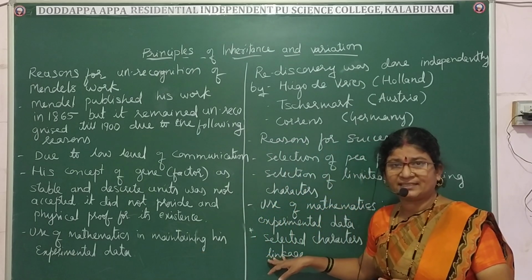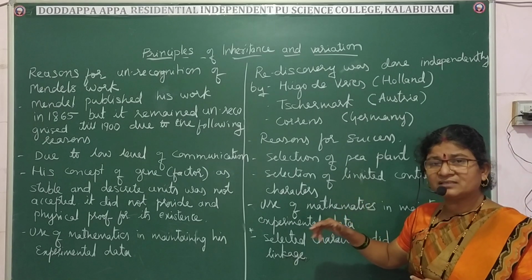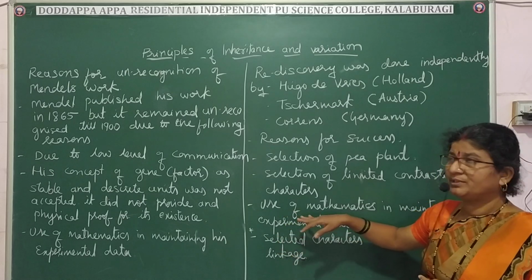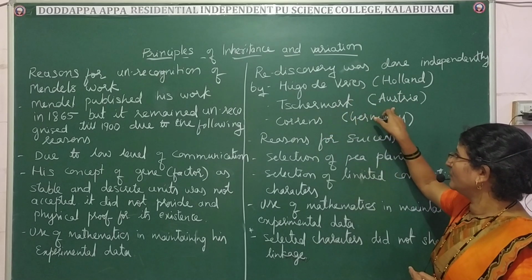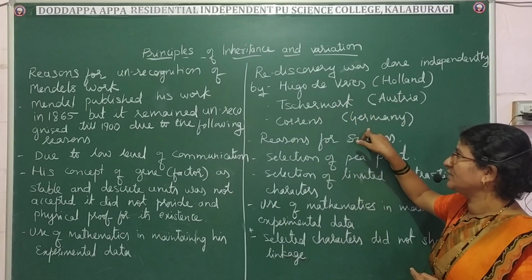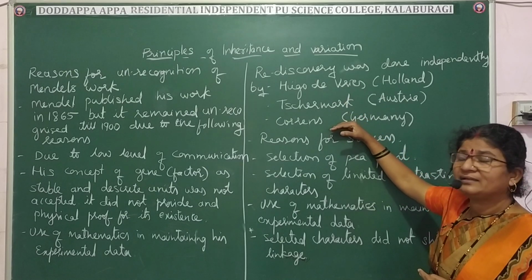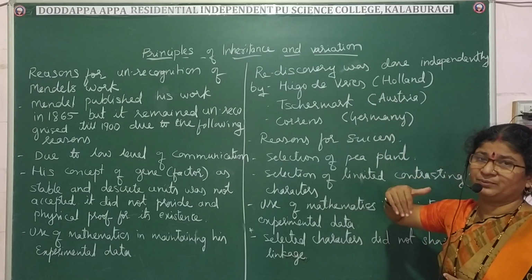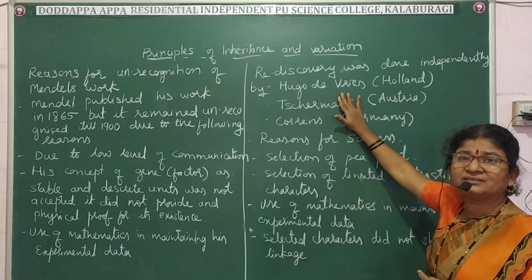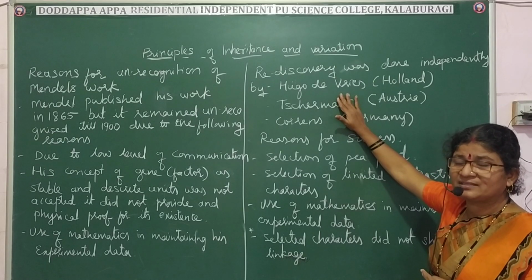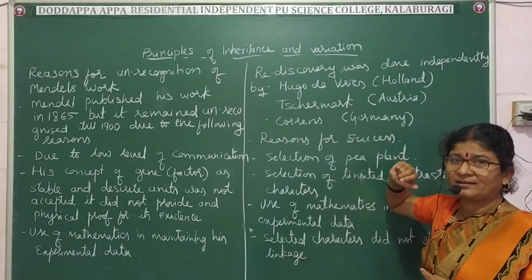So these are the three important reasons for his failure. Now, after his death, three scientists independently worked and rediscovered Mendel's work. They were Hugo de Vries of Holland, Tschermak of Austria and Karl Correns of Germany. These three scientists rediscovered Mendel's work and made him get the credit for it. The thanks must go to these three scientists who made Gregor Johann Mendel the father of genetics. And even now we follow the basic principles of genetics which Mendel gave us.